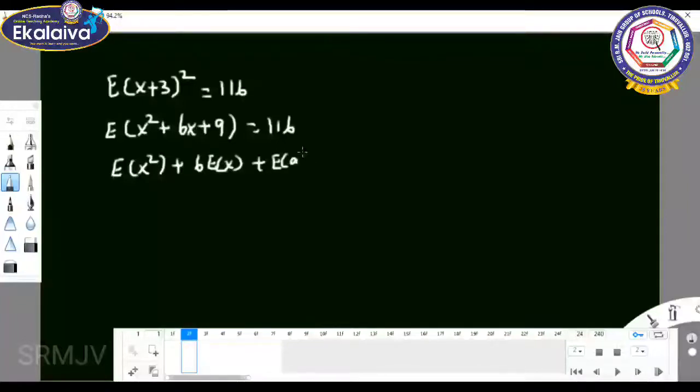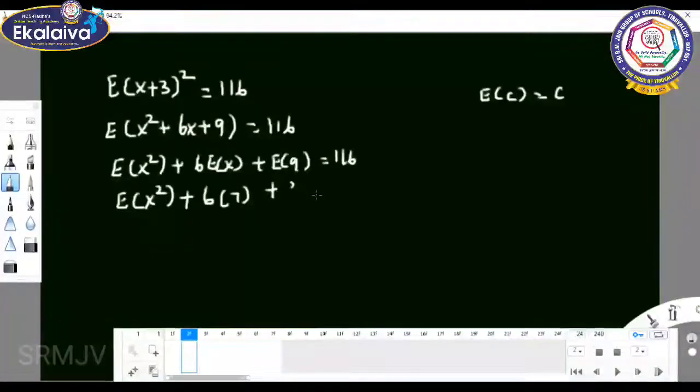E of a constant equals the constant, so E of 9 is 9. We already got E of X equal to 7, so we substitute 7 here.